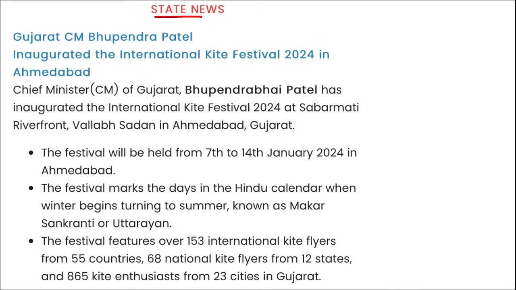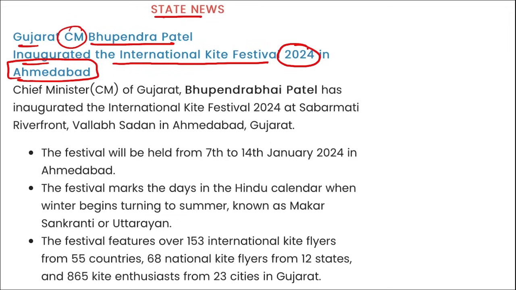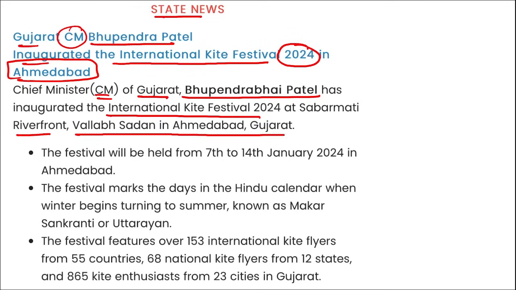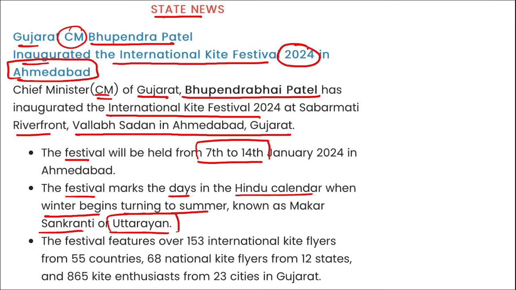Next is state news. Gujarat's Chief Minister Bhupendra Patel has inaugurated the International Kite Festival 2024 in Ahmedabad. He inaugurated it at Sabarmati Riverfront in Vallabh Sadan in Ahmedabad, Gujarat. The festival will be held from 7th to 14th of January, and it marks the days in the Hindu calendar when the winter begins turning to summer, known as Makar Sankranti or Uttarayan.